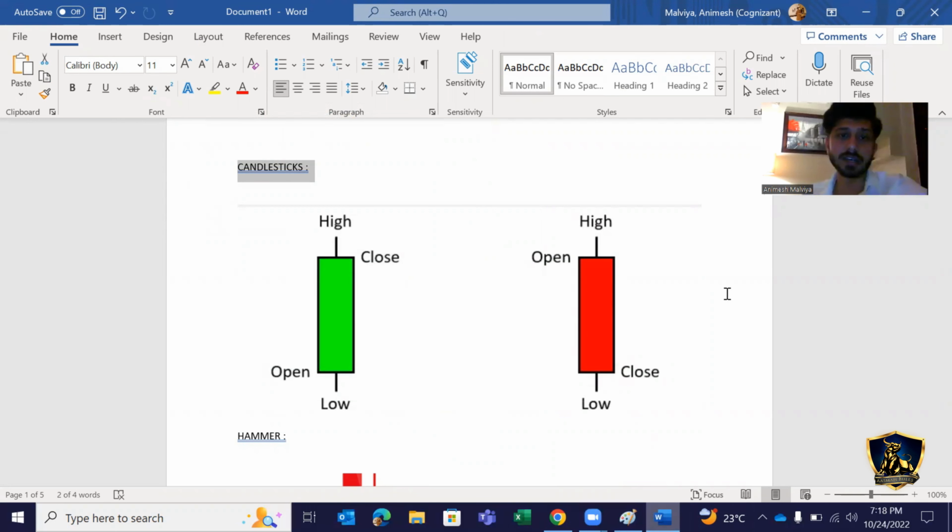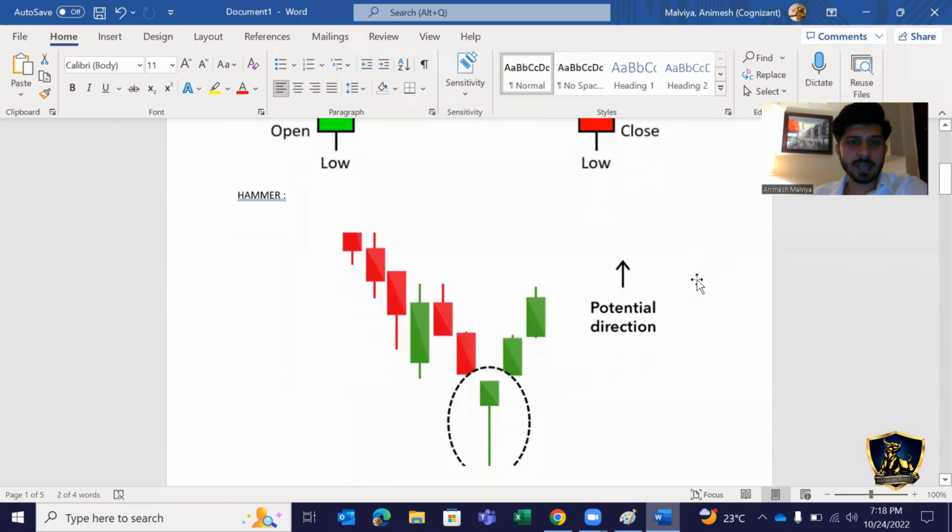pressure, selling pressure created at this level, right? So this is the high price, this is the low price, this is the open price, and this is the close price. And the same goes for this candle. This is the open price, and this is the close price. Okay, this is the low, this is the high. So these two are the candles. One is bullish and one is bearish. Okay. So now the second is the hammer.